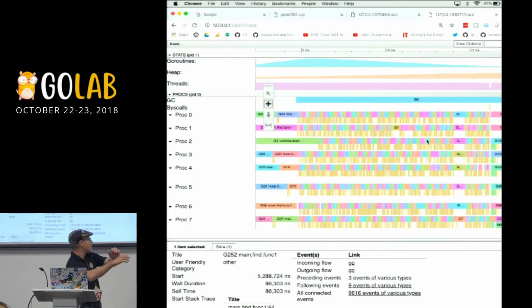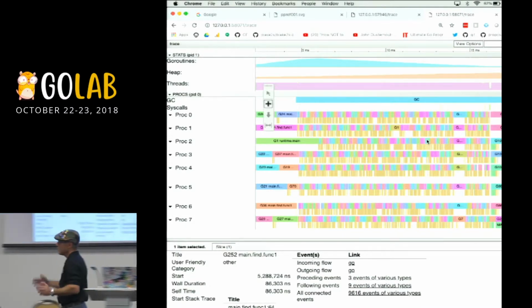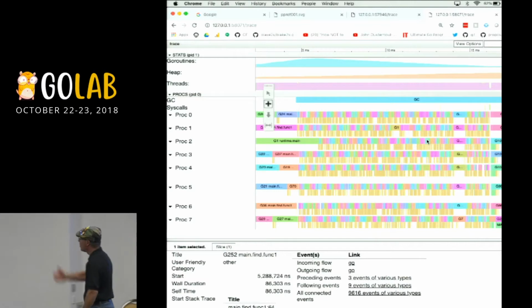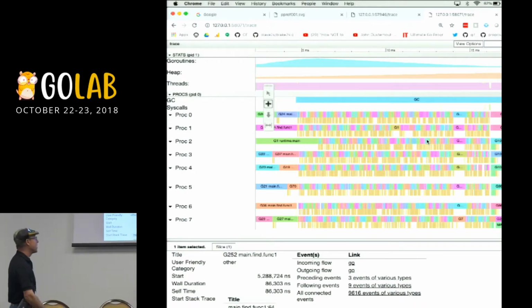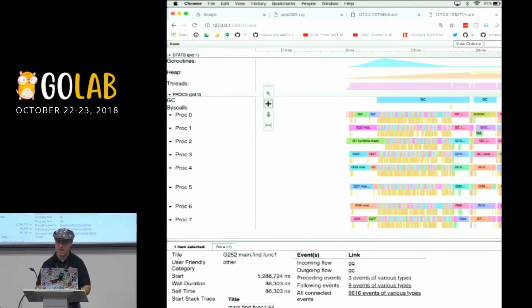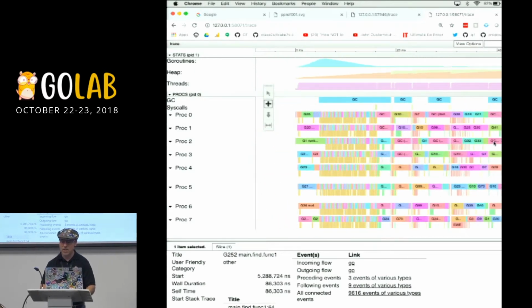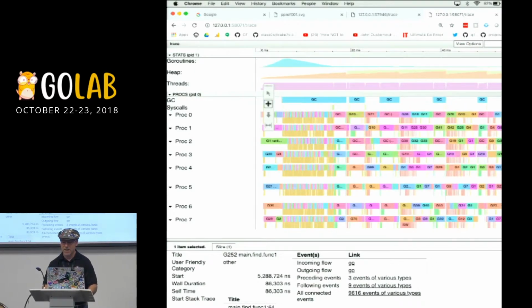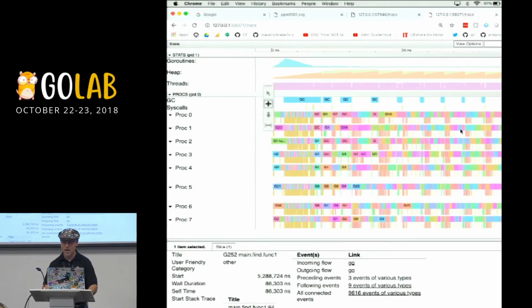Even though it looks like this was a very long GC, remember, we're still getting a lot of concurrent work done. The idea is to get as much throughput through that while the garbage collection is running, and we're doing it. And then near the end, we start to have these longer time slices again. And now that there's fewer goroutines in a runnable state, things kind of mellow out again.